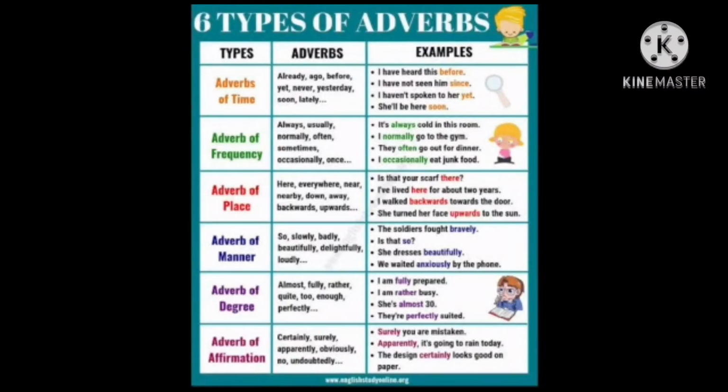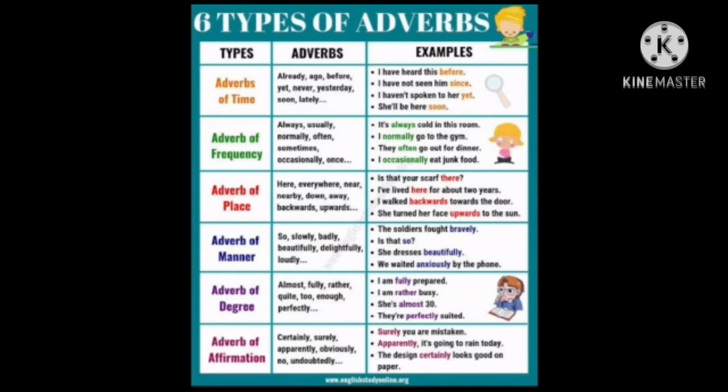Now there are six types of adverbs. The first type of adverb is the adverb of time. The adverb of time tells you about already, ago, before, yet, yesterday, soon, lately. For example, I have heard this before. I have not seen him since how many days? I haven't spoken to her yet.